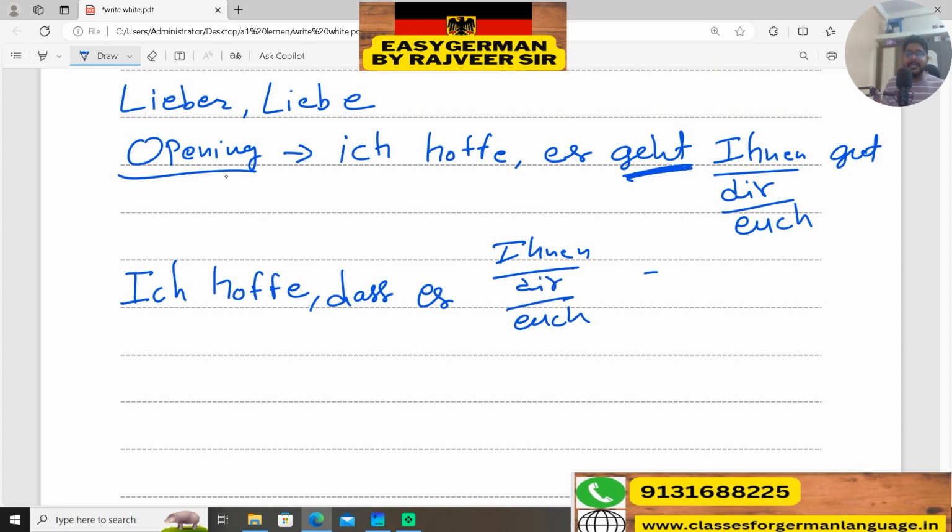This geht is very important. If we do not put this geht at the end, then it is a mistake. So dass is the connector, geht is the conjugated verb, conjugated according to es. Okay, in this manner also you can start. So this can also be our opening.